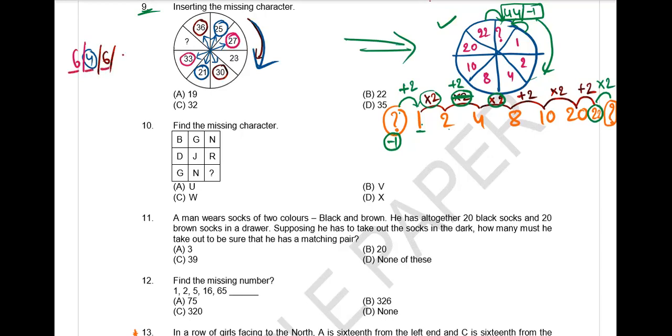Next difference must be 4. With that 4, this number can be either 23 plus 4, it can be 27, or 23 minus 4, it can be 19. Whichever is available in the options is the correct one. That is 19. Remember, in this type of question, you may take all the numbers in a sequence, or you can think of the opposite number relation also.